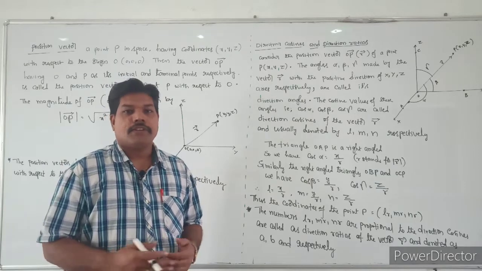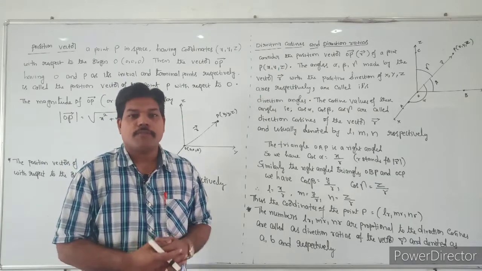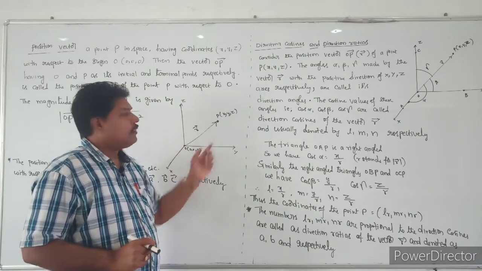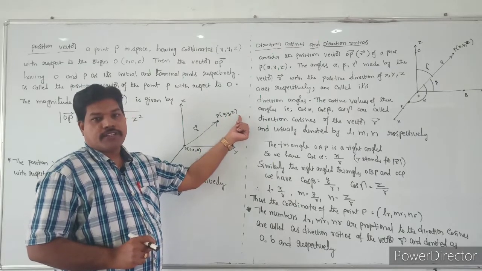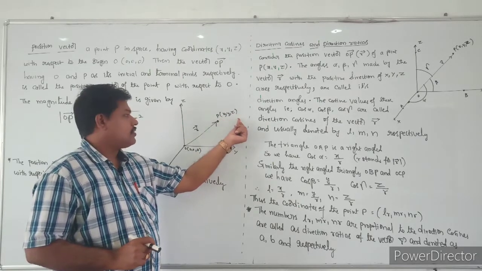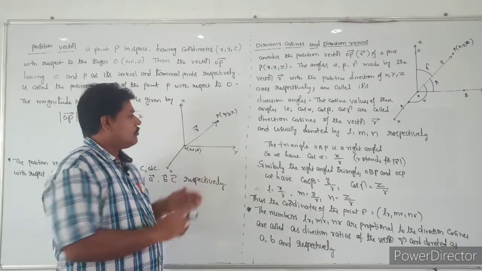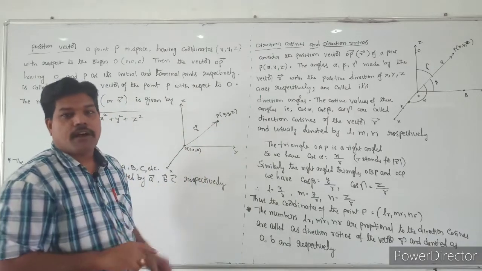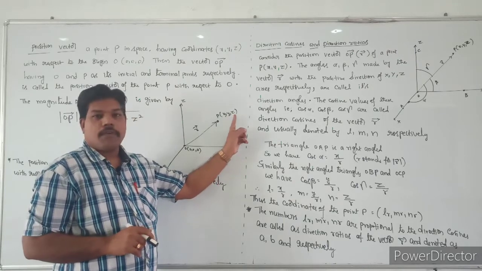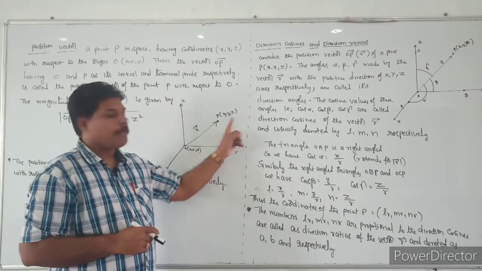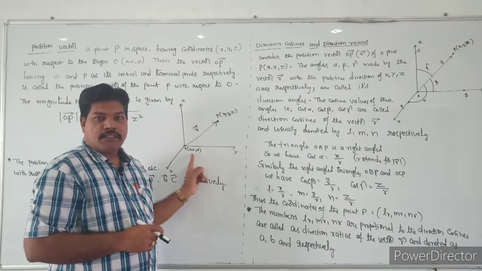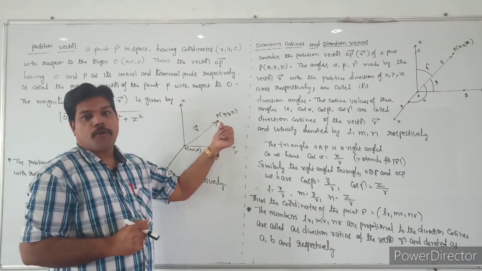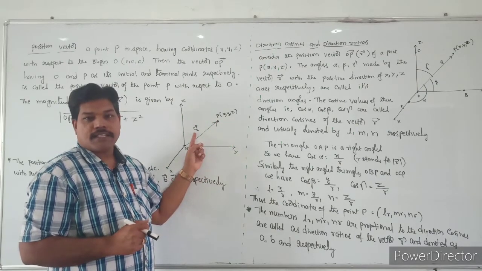See students, next the position vector. What is the meaning of the position vector? If you take a point P in the 3-dimensional space, the coordinates of P are x comma y comma z, and the origin is 0 comma 0 comma 0. So this is the OP bar. OP bar is called the position vector of the point P. If P x comma y comma z is a point in the 3-dimensional space and O is the origin, then OP bar is called the position vector of the point P. It is denoted as R bar.